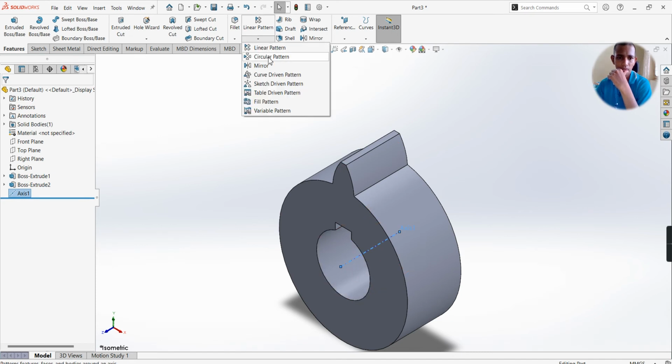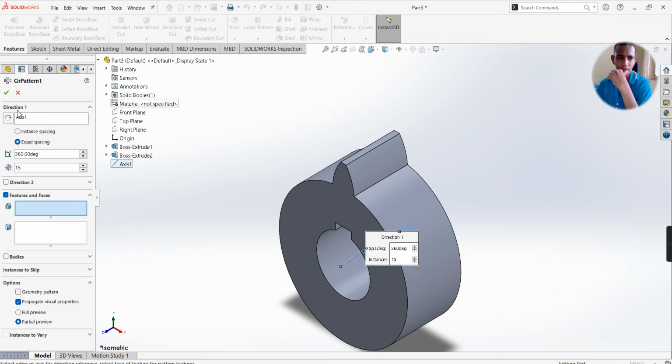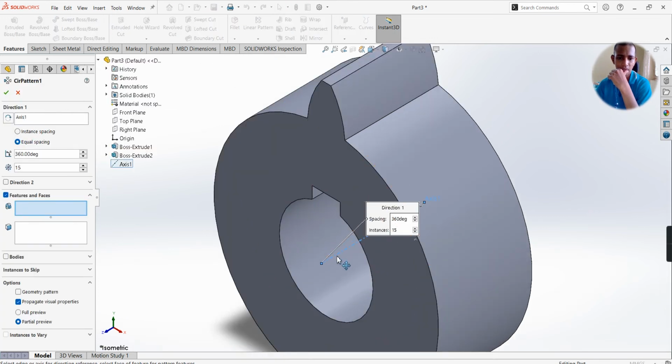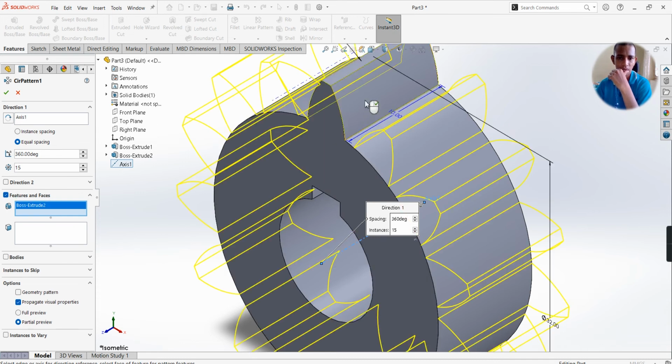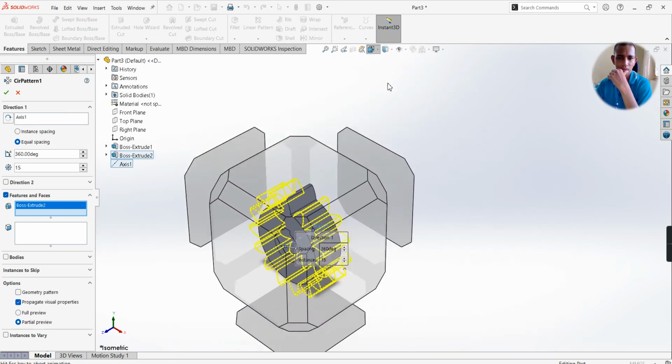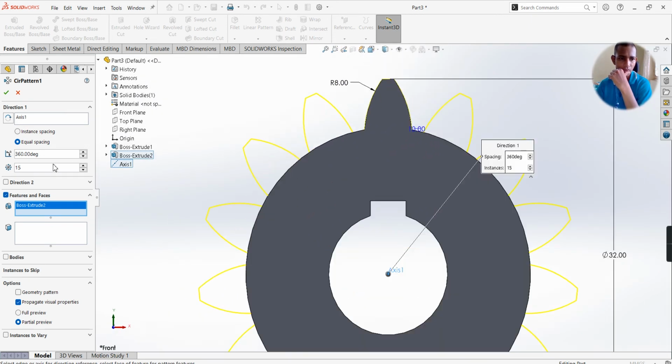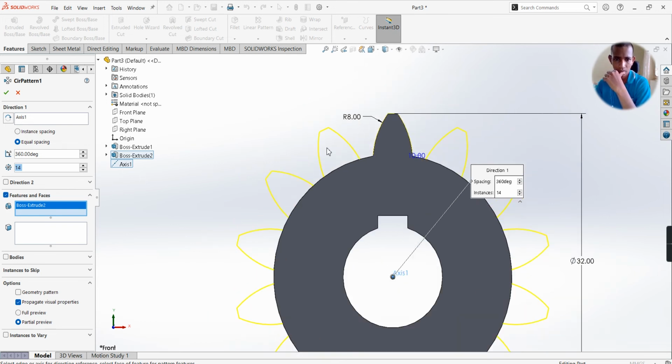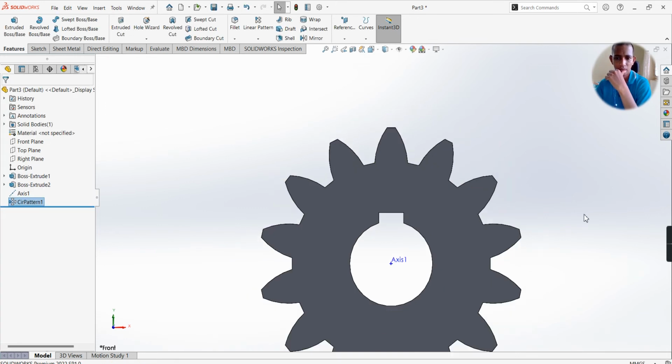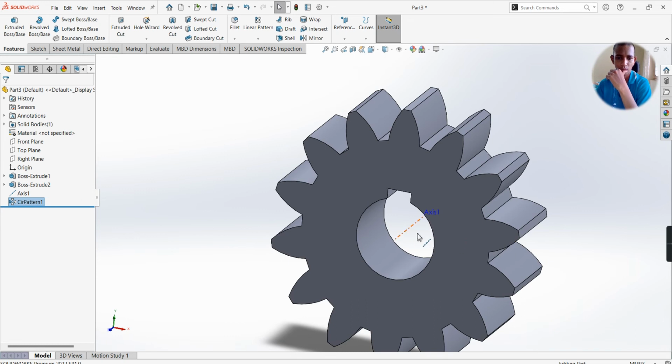Now go for circular pattern. Direction on axis already has been selected. Features and faces: select this extrude. Now select front view. So now it is here 15. Okay, you can make it as 13 or whichever is convenient as per the design. Okay, I'm making it as 14. Select OK. So this is one more gear.